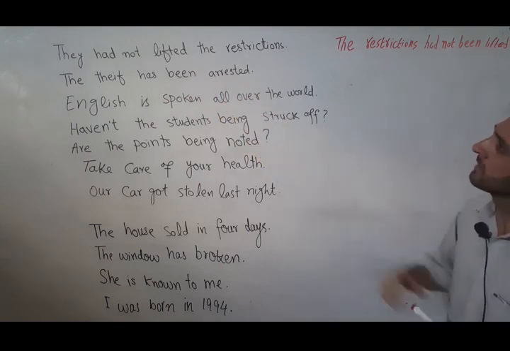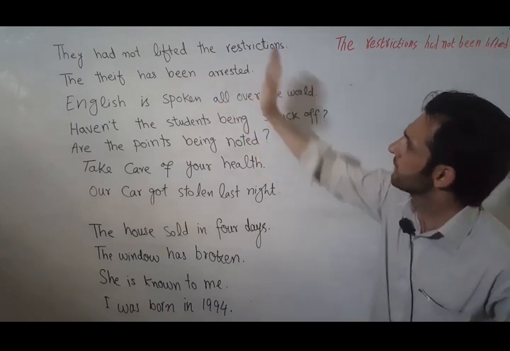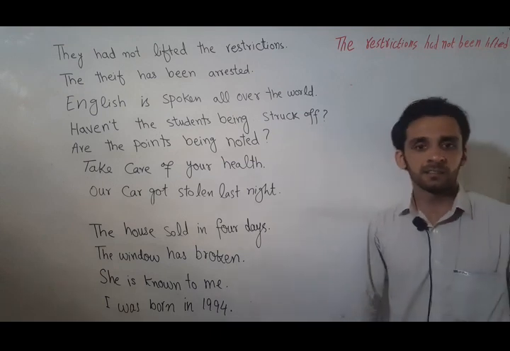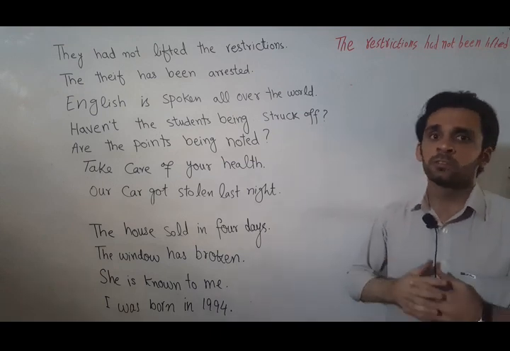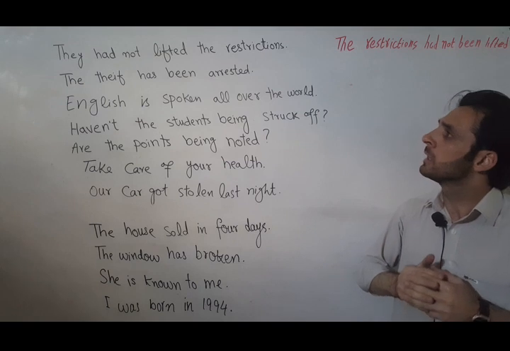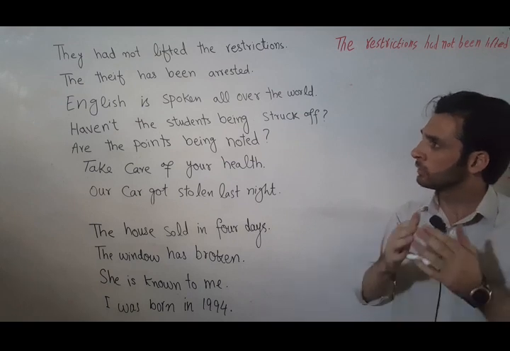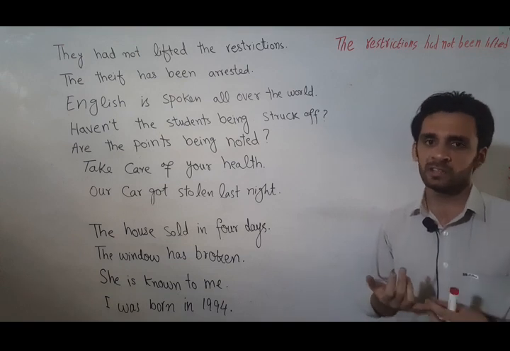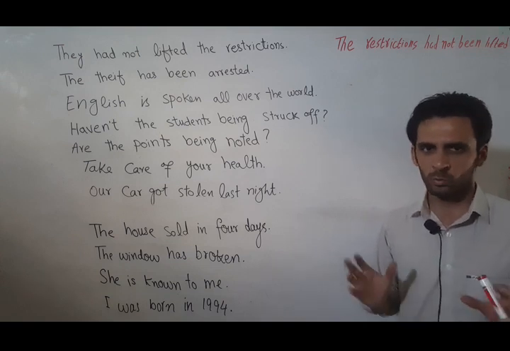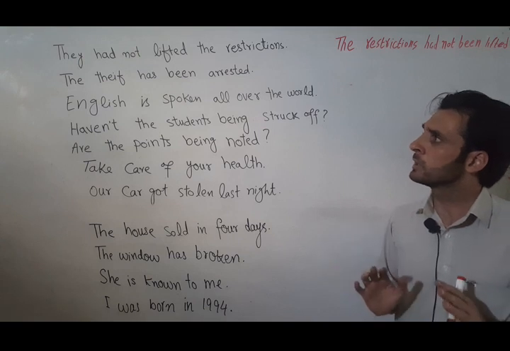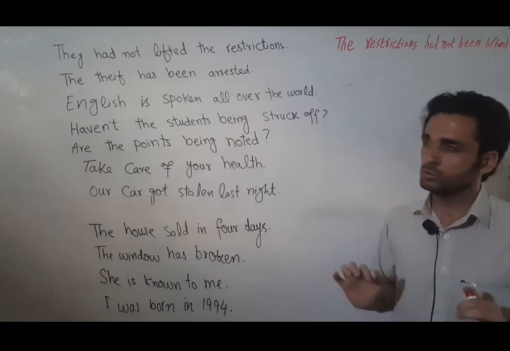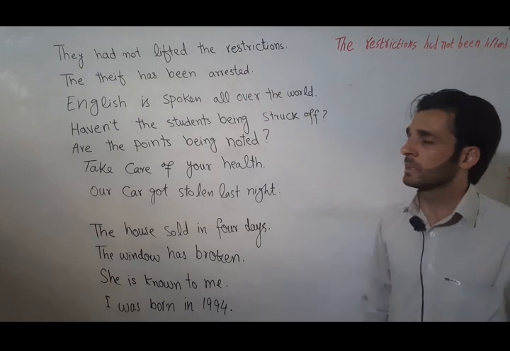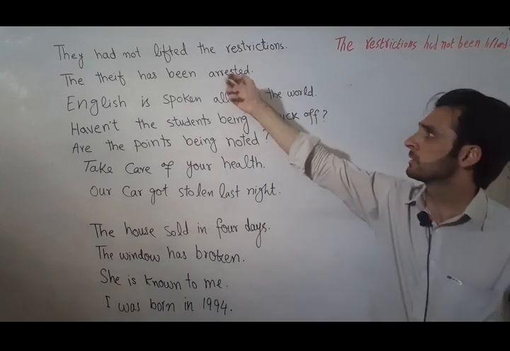Now you can see that we don't have the agent mentioned in this sentence, and this is where we use passive voice: when we don't know about the agent of the action, or we don't want to mention it, or it is not important. In cases where we are not supposed to use the agent of an action, we use passive voice structure. So this is the passive.